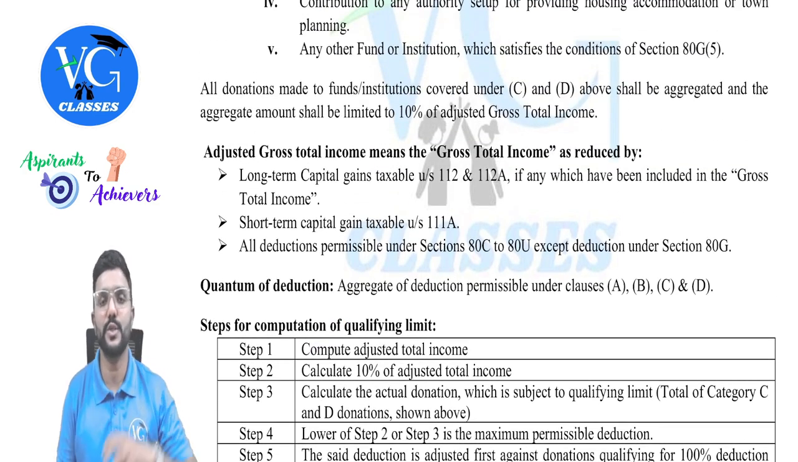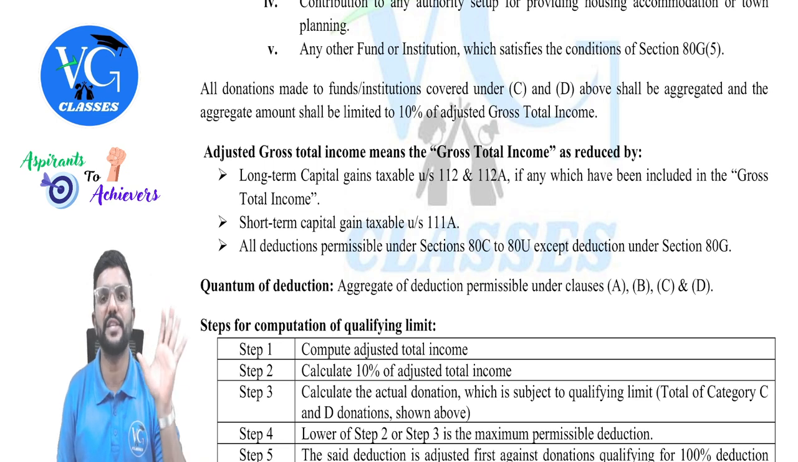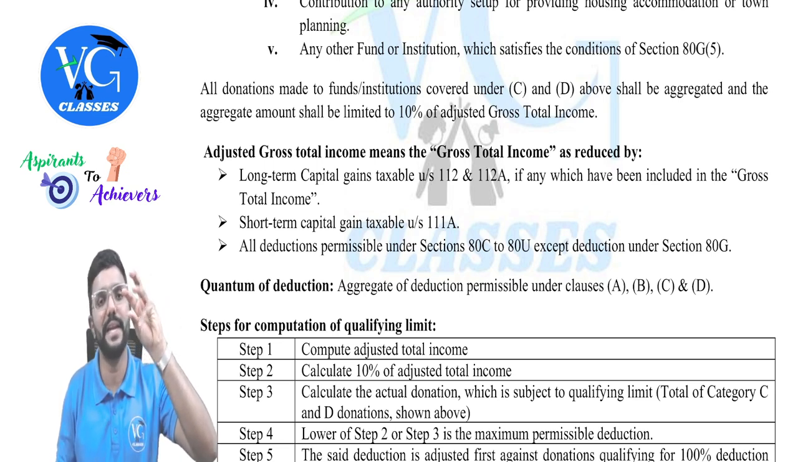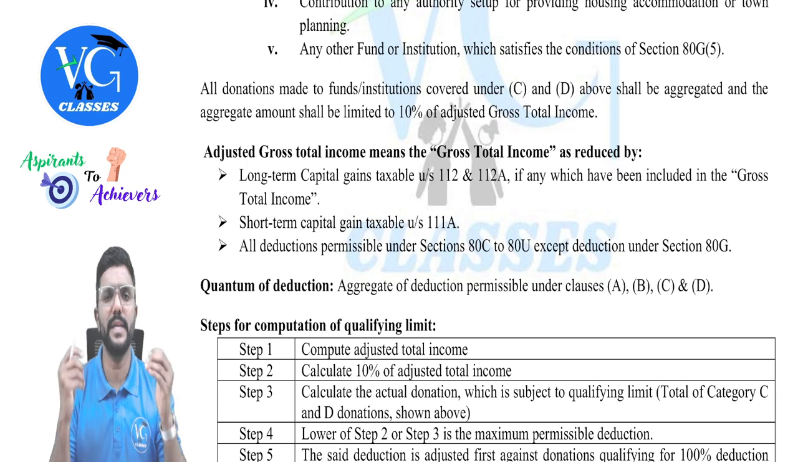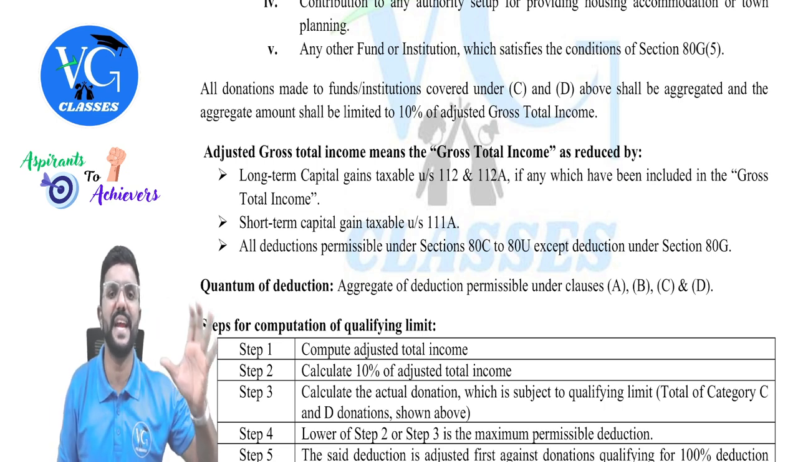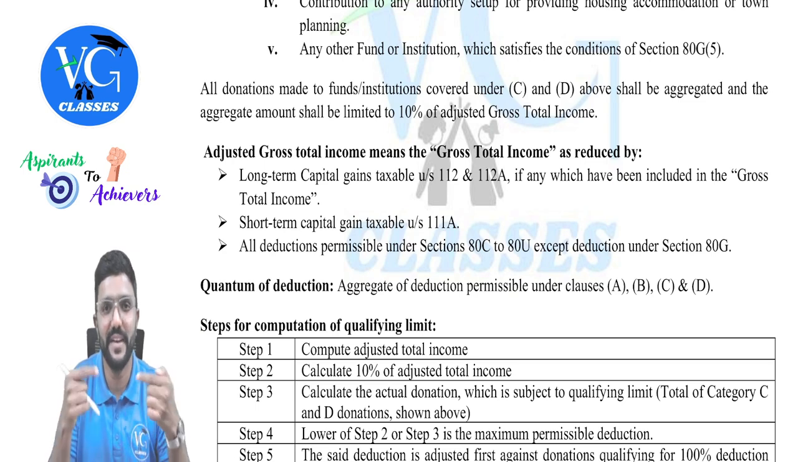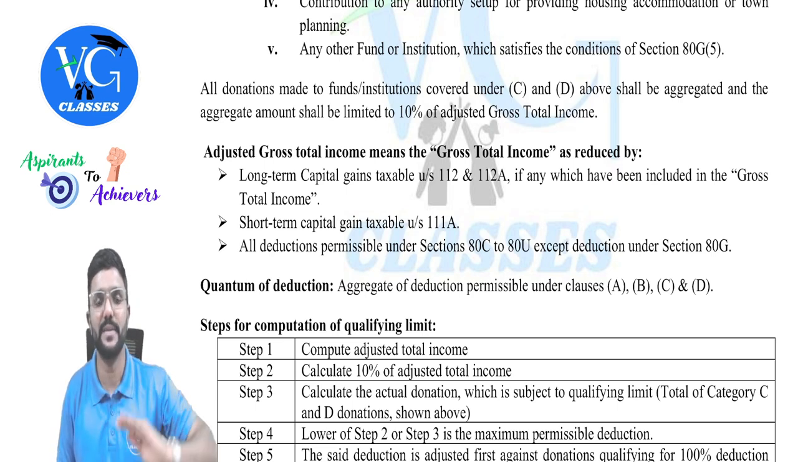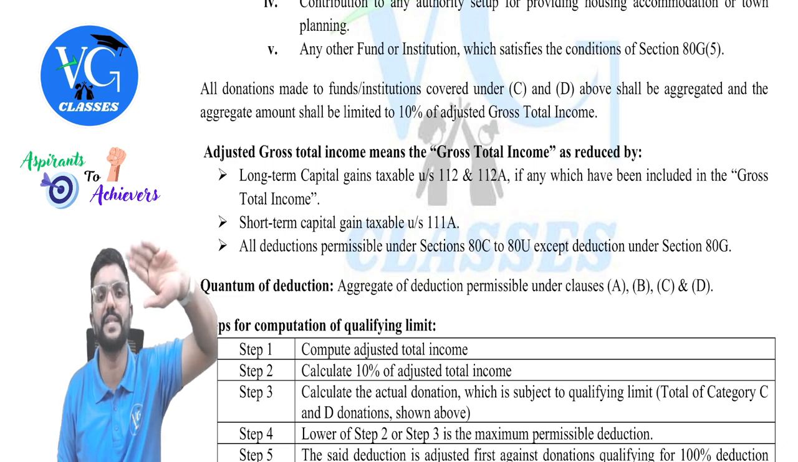Guys, take the gross total income of an assessee and from that remove any capital gain special income, if any. If any, means if gross total income includes any capital gain special income, remove them. And reduce all the deductions under Chapter 6A from section 80C to 80U, but except 80G, because 80G we are yet to calculate. Got it? I repeat. Adjusted total income means take gross total income of an assessee, and if gross total income includes any capital gain special income, remove them.